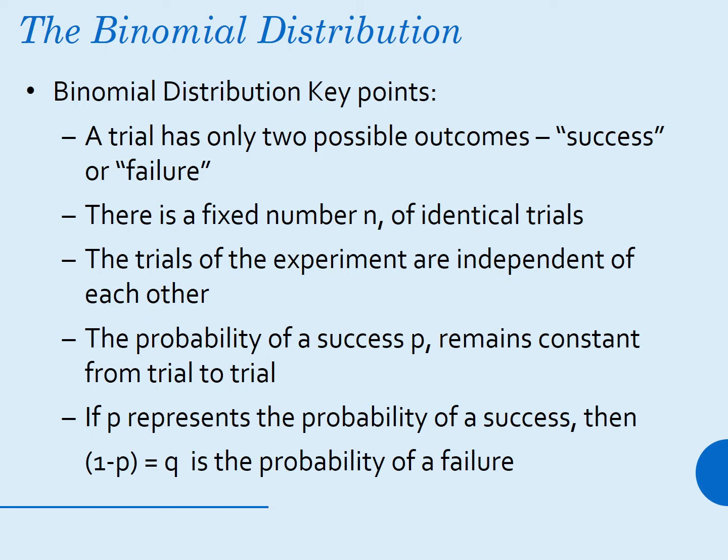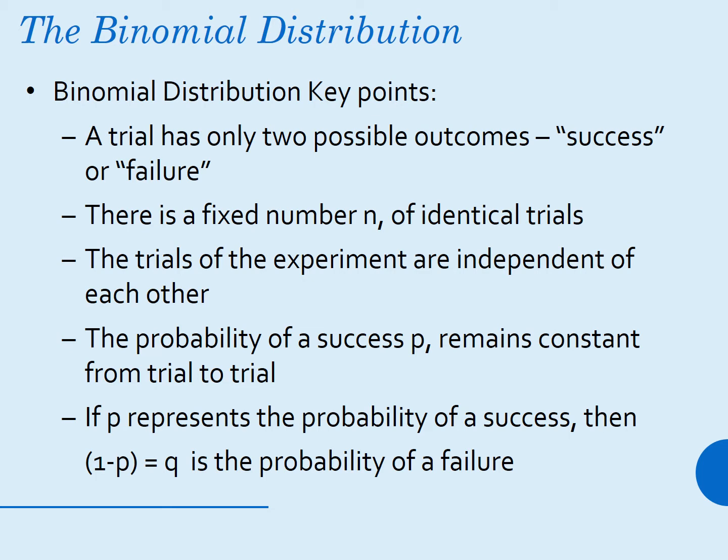Binomial distribution. The following are some key points for binomial distribution. A trial has only two possible outcomes, success or failure. There is a fixed number n of identical trials. In Bernoulli trials we consider only a single trial, while in binomial distribution we consider n identical trials.